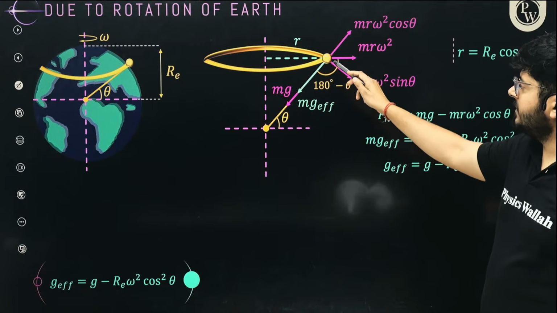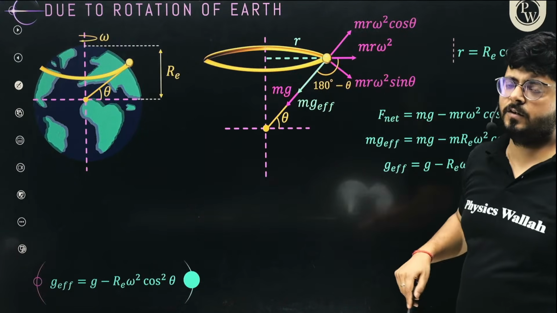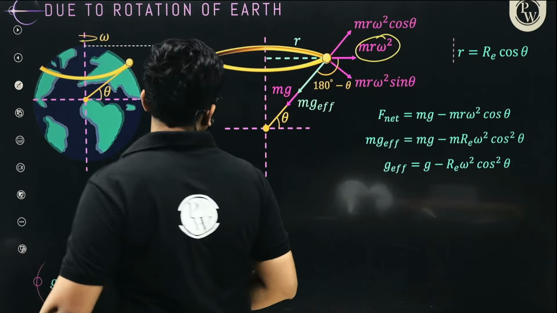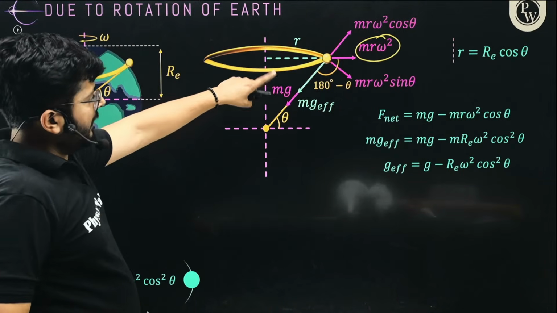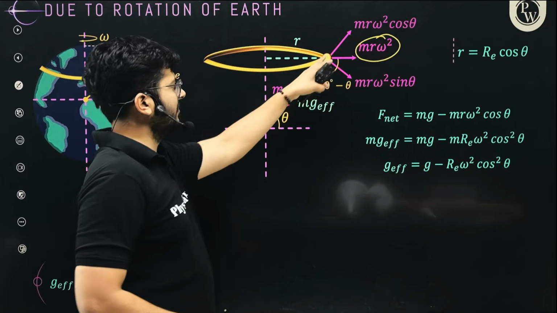And if I follow this, you see that the force which is acting away from the surface of earth is m r omega square. Now you can take two components of this force, one along the axis, and one which is this way.